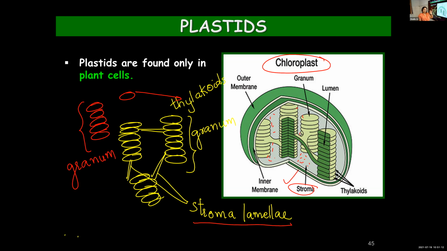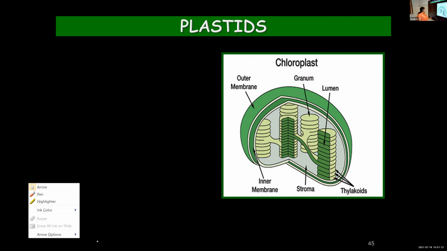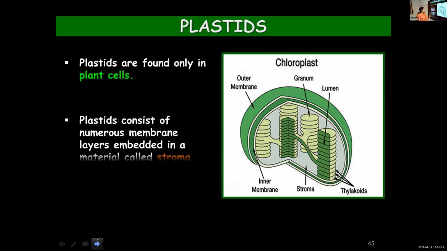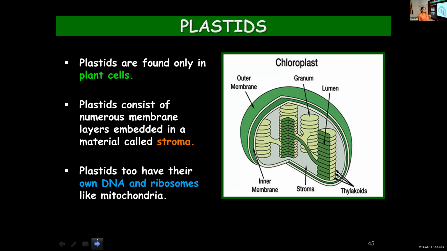You just need to learn that plastids in general, not specifically chloroplasts, consist of membranous layers embedded in a fluid material which you call stroma.